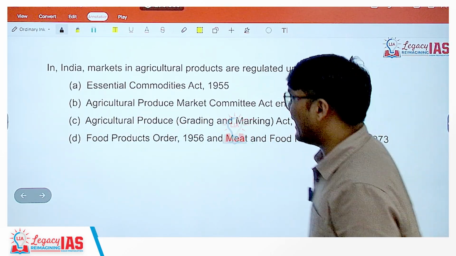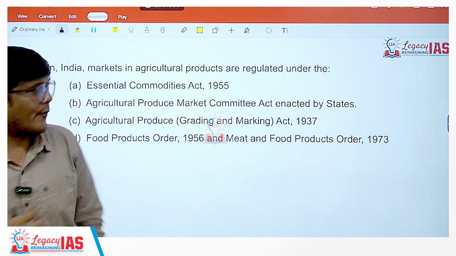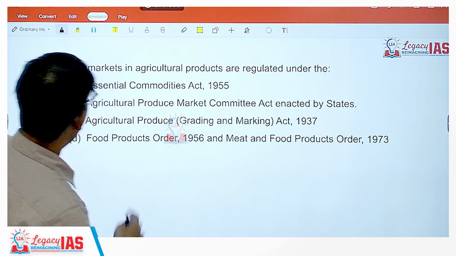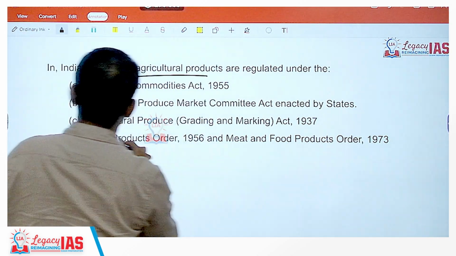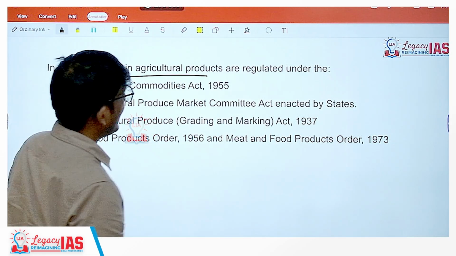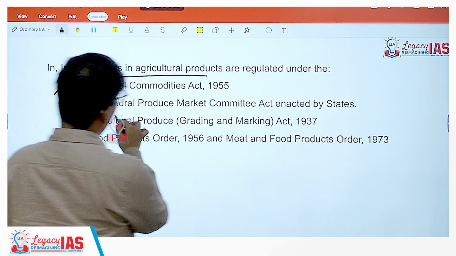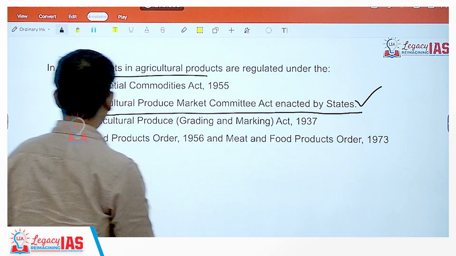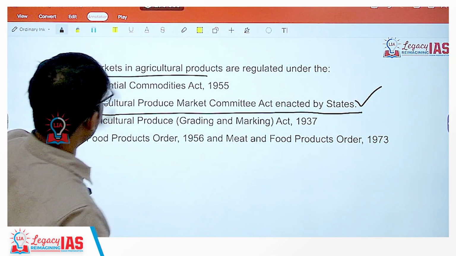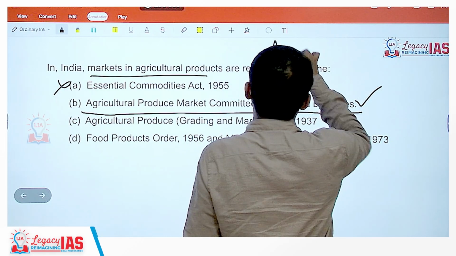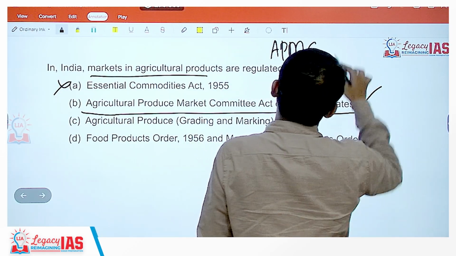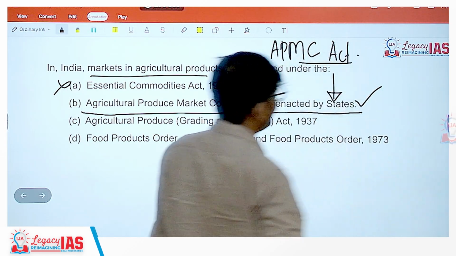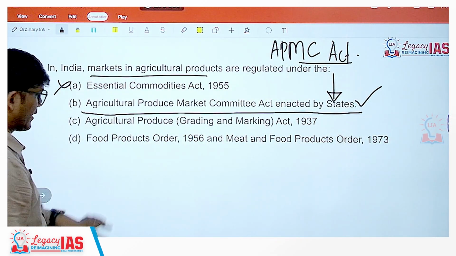Now, in India, markets in agricultural products are regulated under what? Markets in agricultural products. Essential Commodities Act? No. Agricultural Produce Market Committee Act enacted by the state? Yes. So it is regulated under the APMC Act, the Agricultural Produce Market Committee Act. This act, enacted by the individual states, regulates the market.